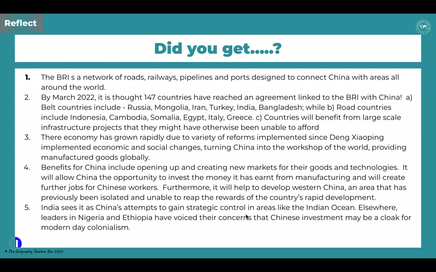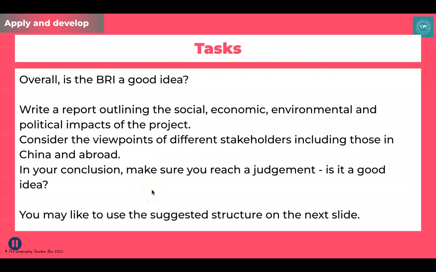So by now you've hopefully gathered quite a lot of information about the Belt and Road Initiative. So what I'd like you to do is to effectively put together a report on whether or not the BRI is a good idea. Now your report needs to try and explain some of the social, economic, environmental and political impacts of the project. So by just considering those 4 elements, that very quickly gives you 4 key paragraphs to actually write about. The other thing I'd like you to consider are the different viewpoints, and you may want to bring this into the political side of things because it crosses over quite nicely.